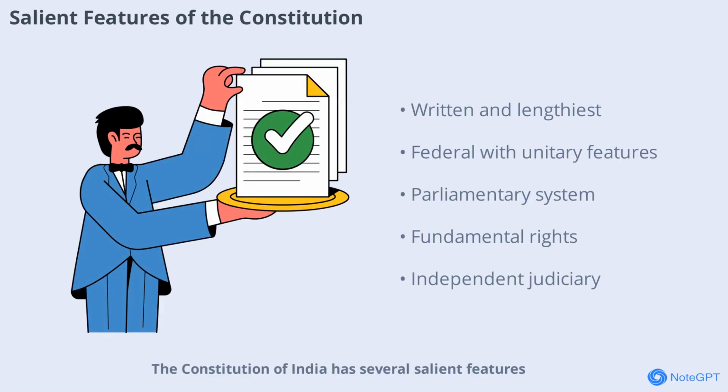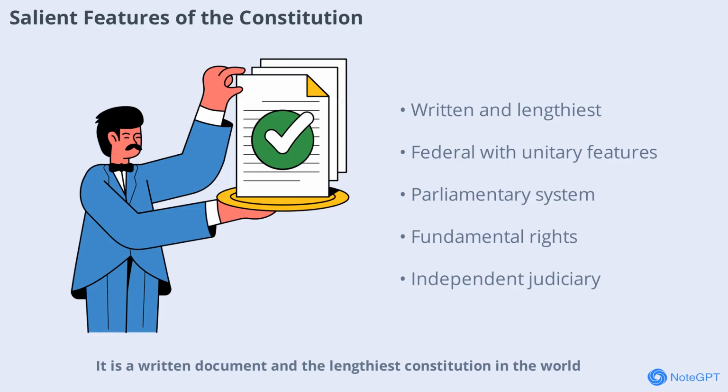The Constitution of India has several salient features. It is a written document and the lengthiest constitution in the world. India is described as a sovereign, socialist, secular, democratic republic. The Constitution establishes a federal system with unitary features, a parliamentary form of government, and guarantees fundamental rights and directive principles. It also provides for an independent judiciary, single citizenship, universal adult franchise, emergency provisions, and fundamental duties. These features make the Indian Constitution unique and adaptable to the country's diverse needs.